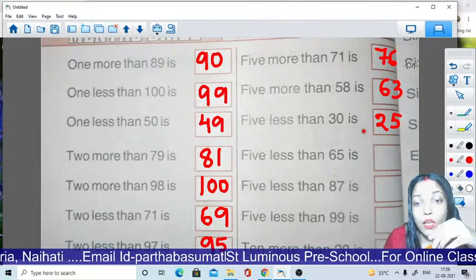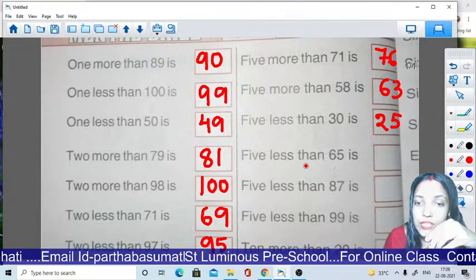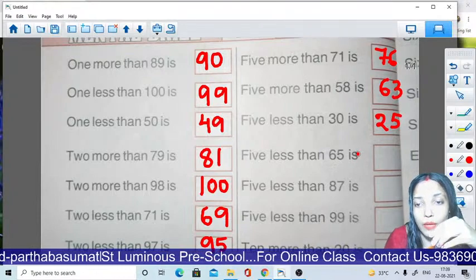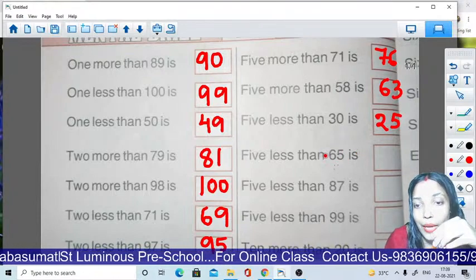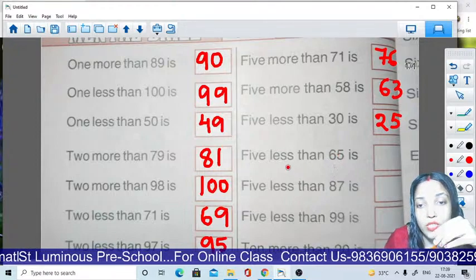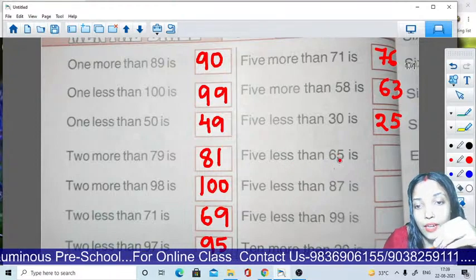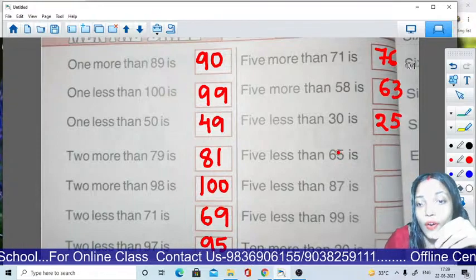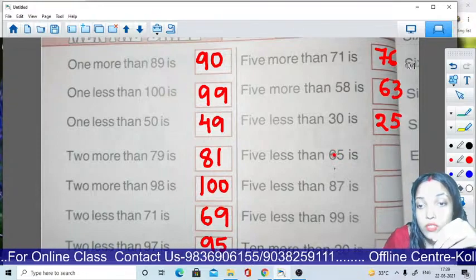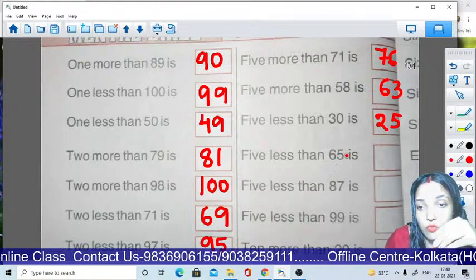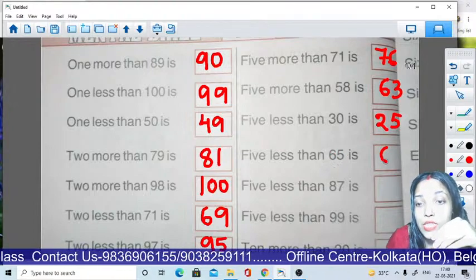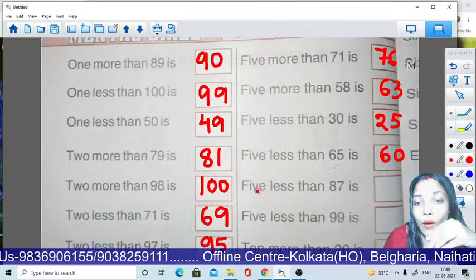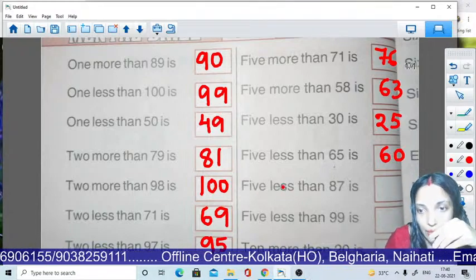Now next, 5 less than 65. Now count 65 backward because look, less is here. Okay. So 65, 64, 63, 62, 61 and then 60.